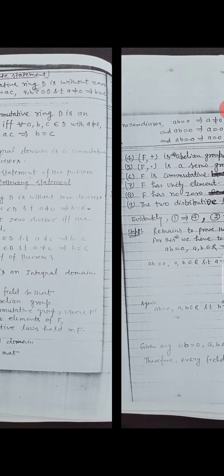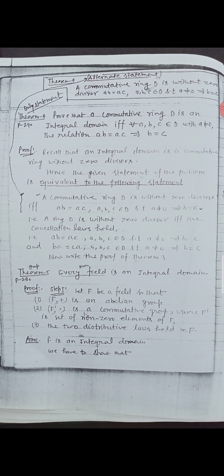Again, a theorem. Prove that a commutative ring D is an integral domain if and only if for a, b, c belongs to D with a not equal to 0, the relation ab = ac implies b = c. Recall that an integral domain is a commutative ring without zero divisor. Hence, the given statement of the problem is equivalent to the following statement.